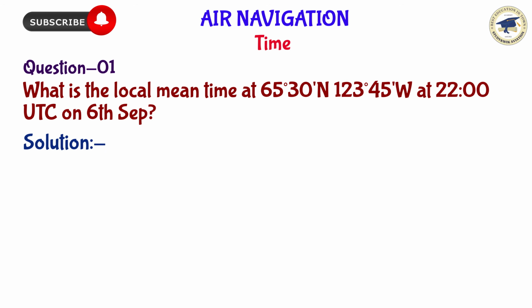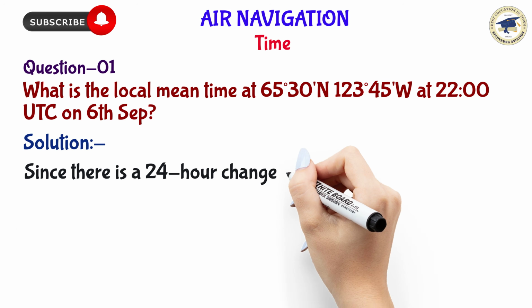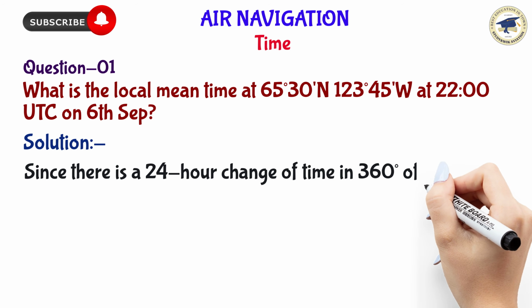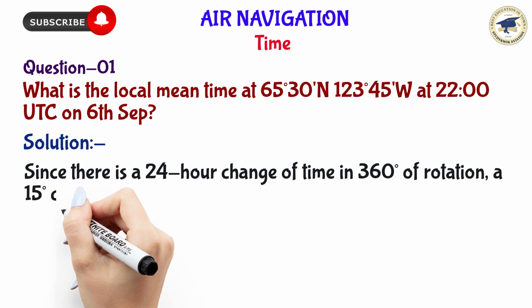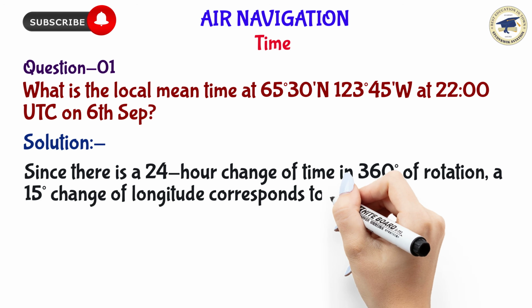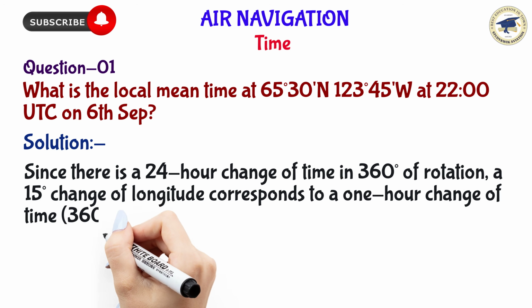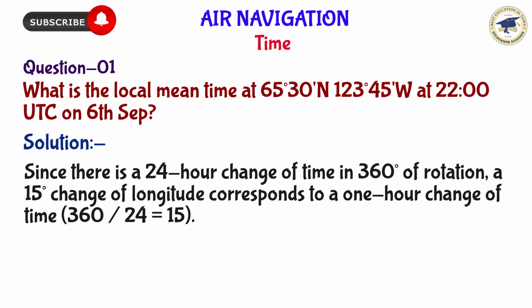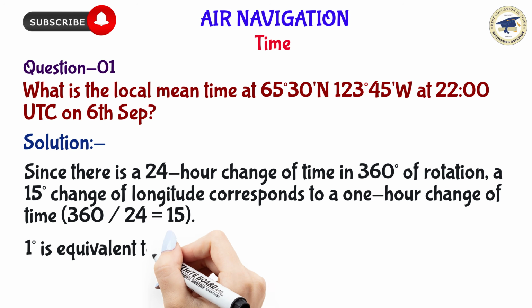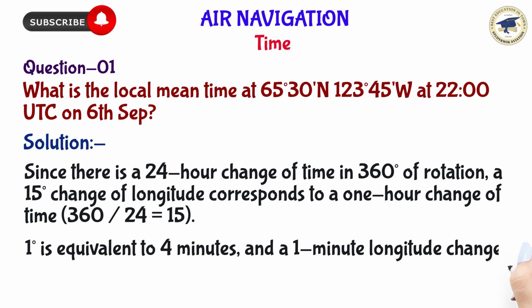Since there is a 24-hour change of time in 360 degrees of rotation, a 15 degrees change of longitude corresponds to a 1-hour change of time. 360 divided by 24 is equal to 15. 1 degree is equivalent to 4 minutes. And a 1-minute longitude change is equivalent to 4 seconds.